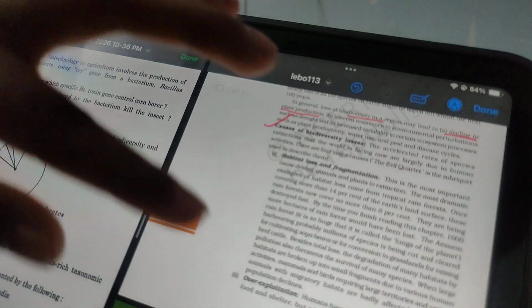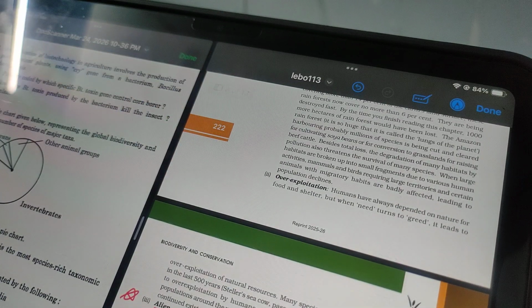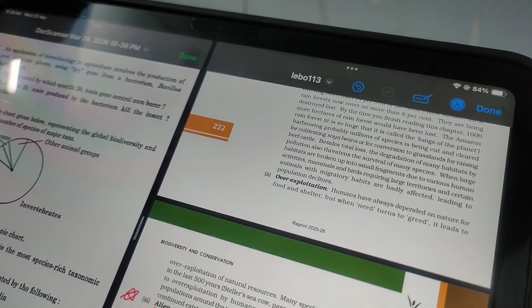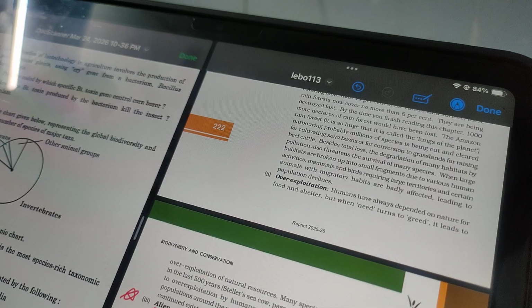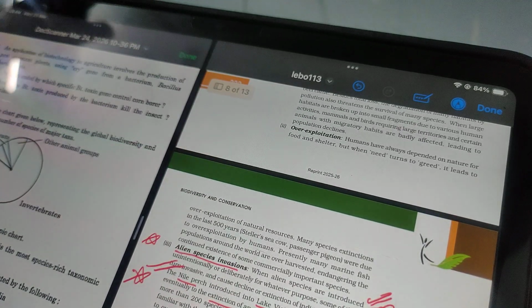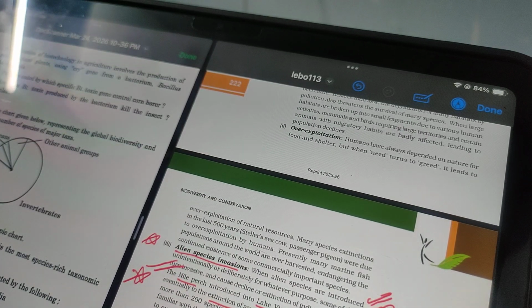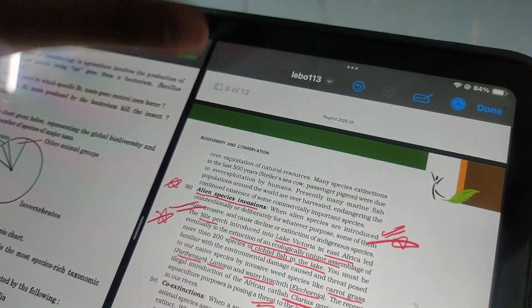Habitat loss, right? Over exploitation means overuse of animals and plants for human needs, right? We are using wood for our needs, and the number of trees in the forest is decreasing day by day. Amazon forest, right? And tiger, lion, elephant. So we are using animals for our selfish needs, greed. That's why various species are at the endangered or extinct level.